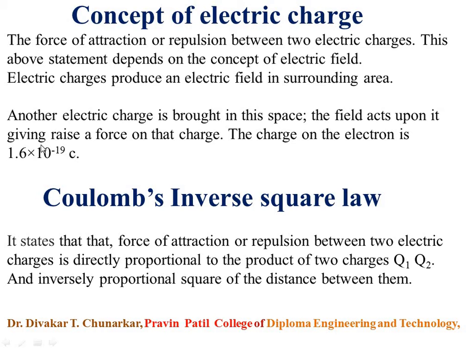Electron is negatively charged, proton is positively charged, and neutron is electrically neutral. The behavior of charges at rest is called electrostatics. When the charges are in motion, they give rise to magnetic effects, and this behavior of charge is called electromagnetic.